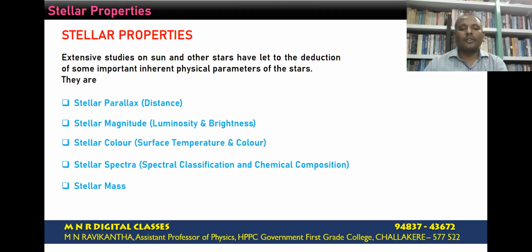Stellar mass gives the quantity of matter present in the stellar objects and also how the evolution of the stars takes place. The stellar size gives the physical dimensions of the star. These 6 parameters, I will repeat again: stellar parallax, stellar magnitude, stellar color, stellar spectra, stellar mass, and stellar size are the inherent physical parameters which are very essential to understand the structure and properties of any star.